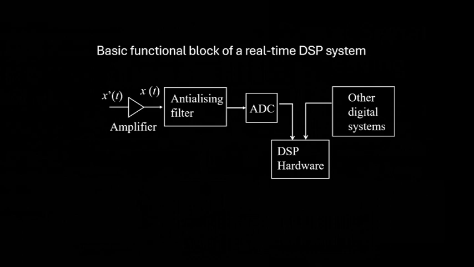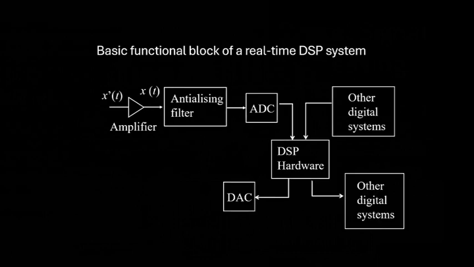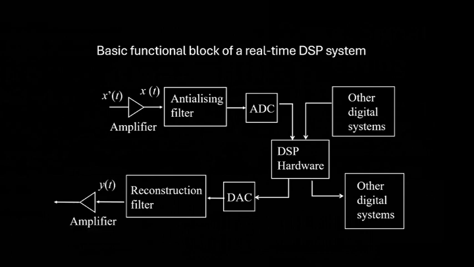We might have some other type of inputs from other digital systems, let's say temperature. In the case we need to reconstruct back to the original domain our modified signals, we will be using a digital to analog converter, but maybe the processed signals will be used by other digital systems, so in that case we don't need to do the conversion to the analog world. But in the case of processing, for example, audio, we need to send those processed digital signals into analog speakers, so we will require a reconstruction filter and maybe an amplifier.